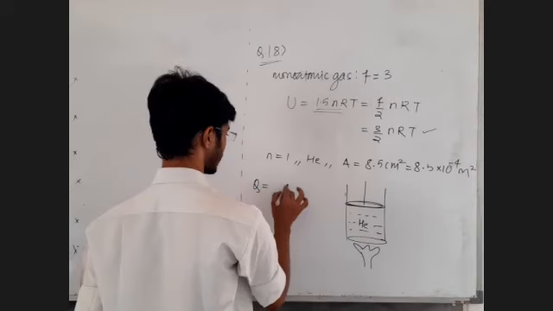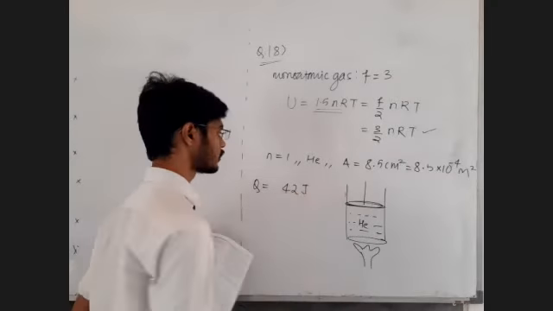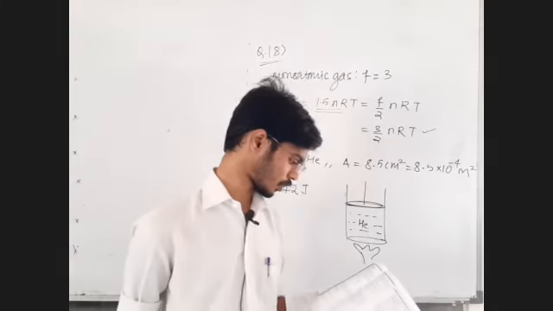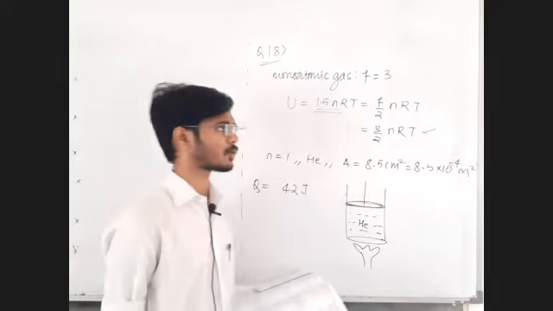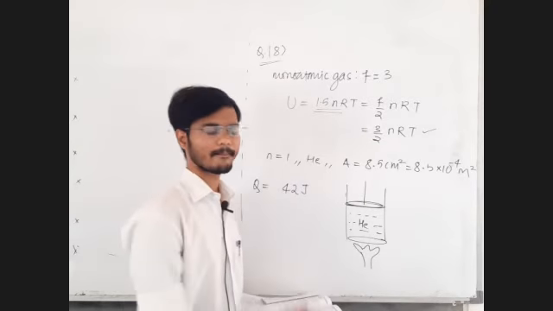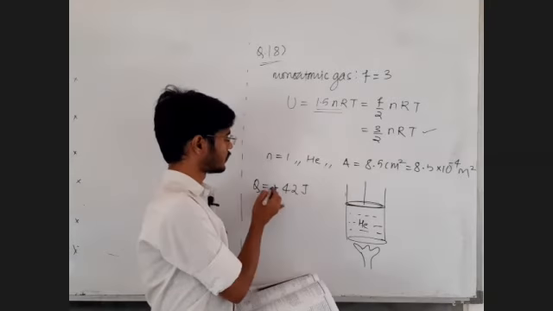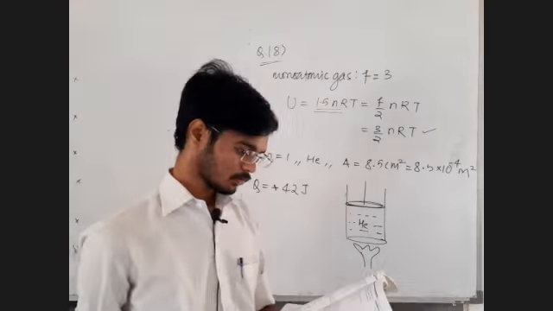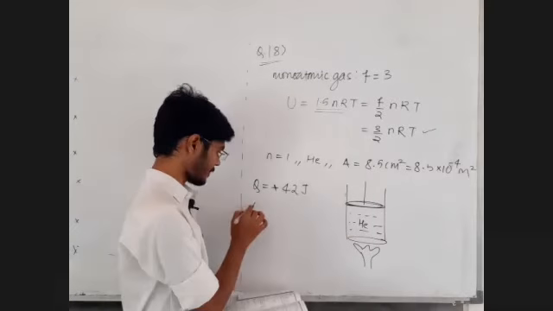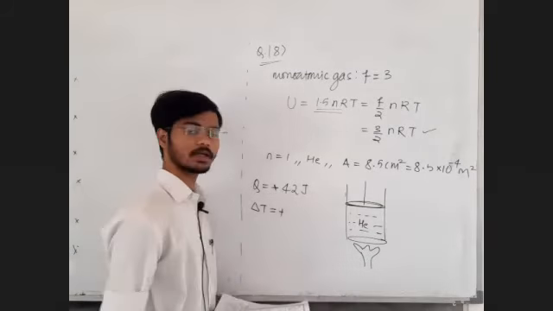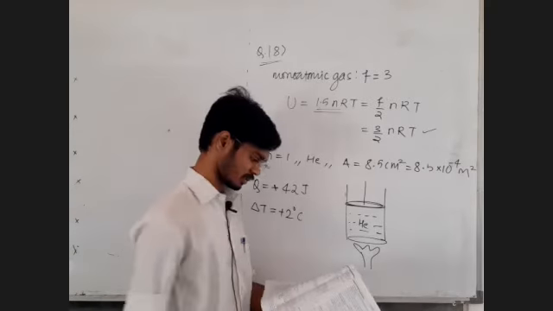Heat is given to the gas, plus 42 or minus 42, P or N, reply to me in the chat box. A total of 42 joule heat is given to the gas, heat given to the gas is positive or negative, P or N? P, confirm. If the temperature rises through delta T, positive, the temperature has increased. If the temperature rises by 2 degrees Celsius or 2 Kelvin,